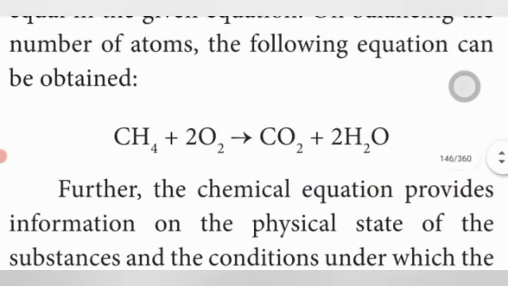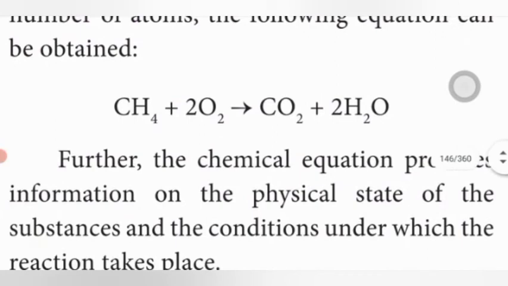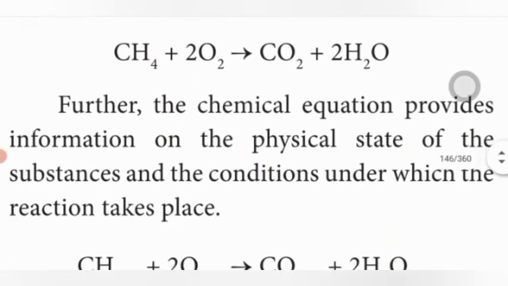Further, the chemical equation provides information on the physical state of the substance and the conditions under which the reaction takes place. The conditions are temperature and pressure. The states of matter are solid, liquid, gaseous and aqueous solution.